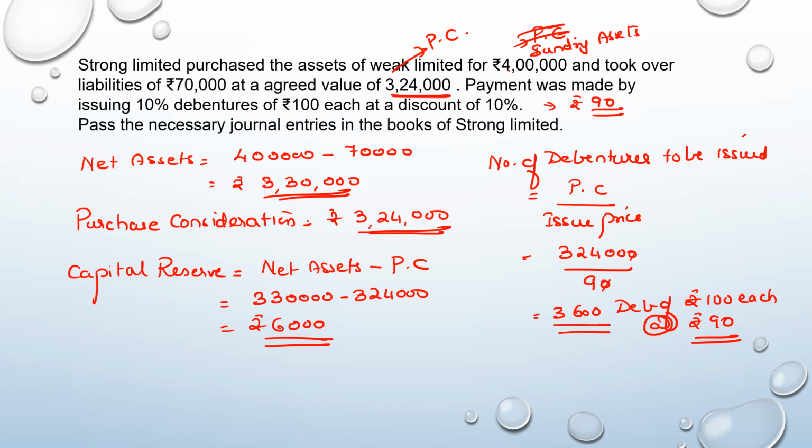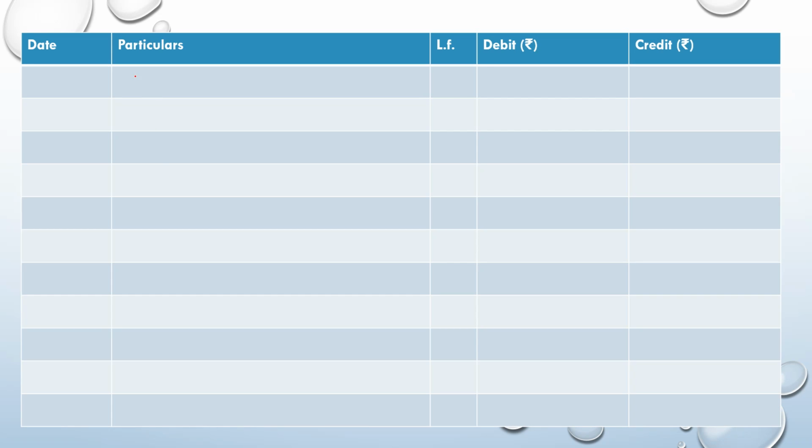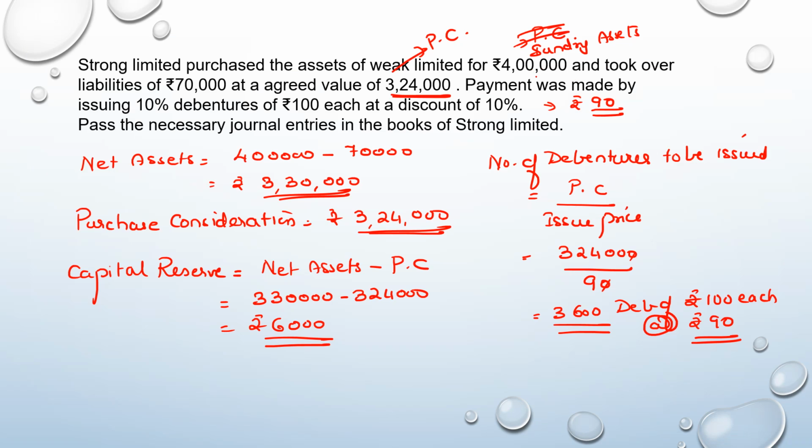So first is the asset of 4 lakh, liability of 70,000, capital reserve of 6,000 and purchase consideration of 3 lakh 24,000. These are the figures that will come in the first entry. So we don't know the individual assets, so we will write sundry assets account debit, here 4 lakh.